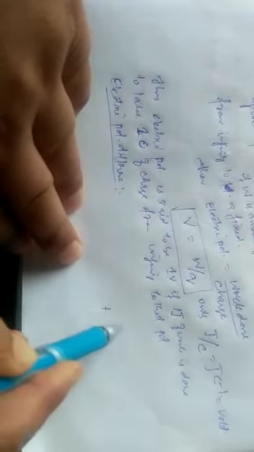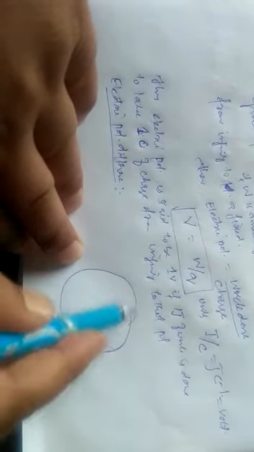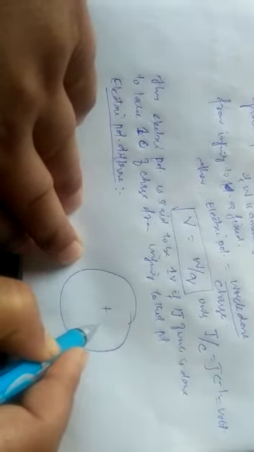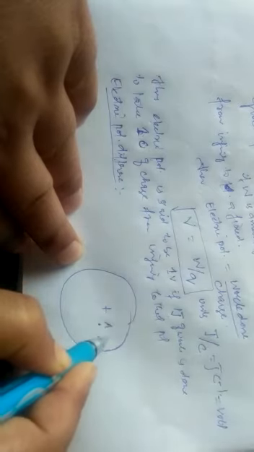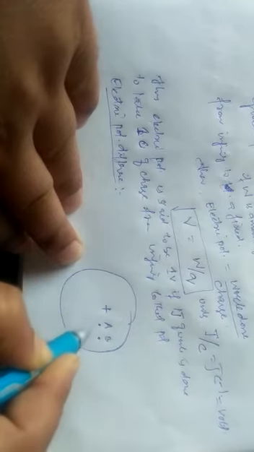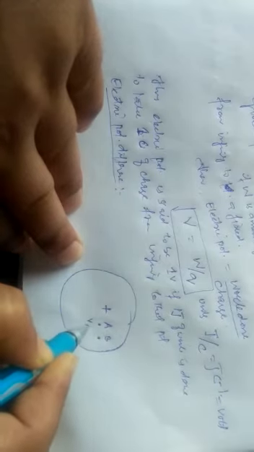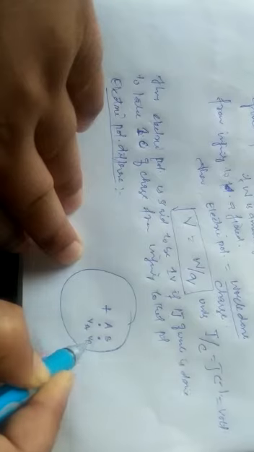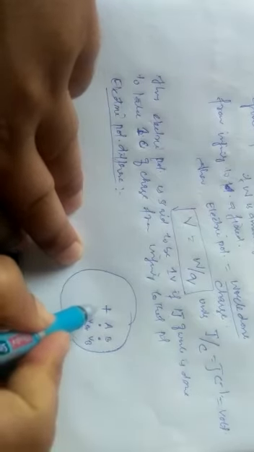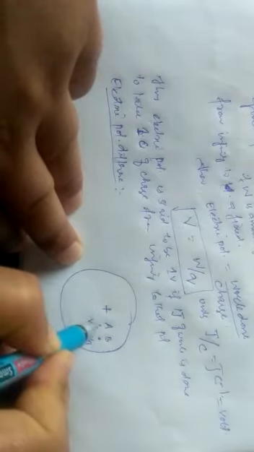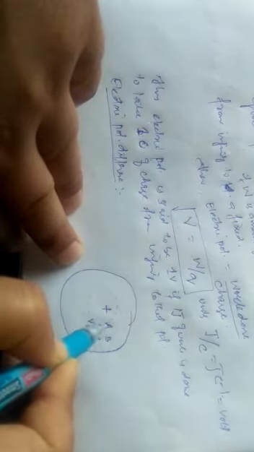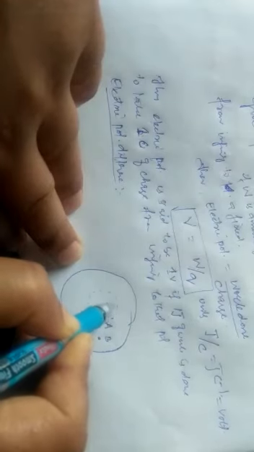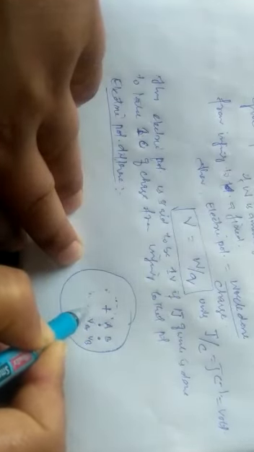If we have a positive charge and this is the field around it, and two points, point A and point B, here the potential will be VA, here the potential will be VB, because they are at different distances from the positive charge. If you take a sphere around this positive charge, whatever is the potential at point A, the same will be at every point on that sphere.